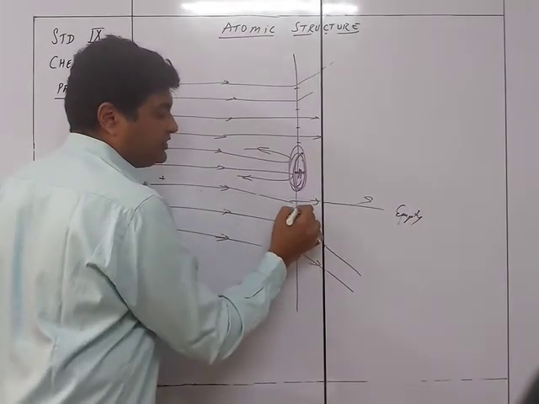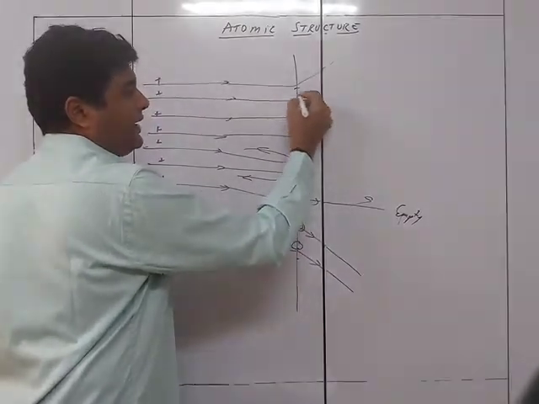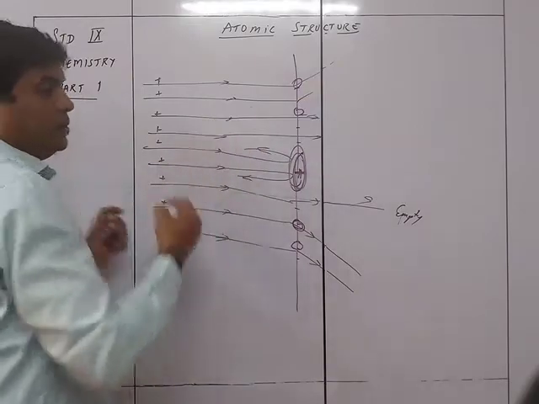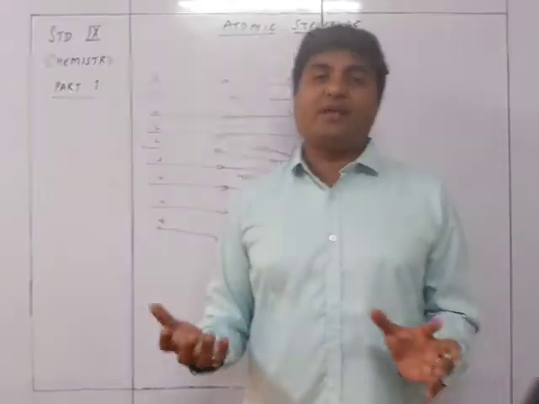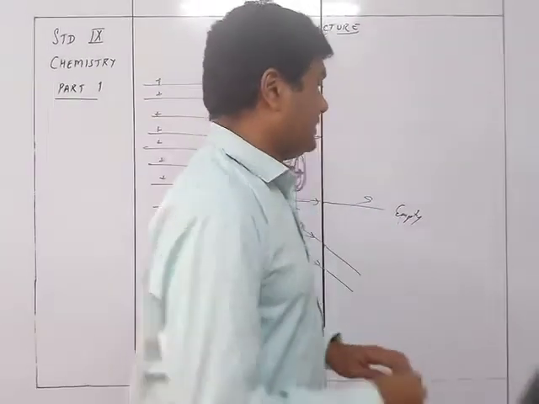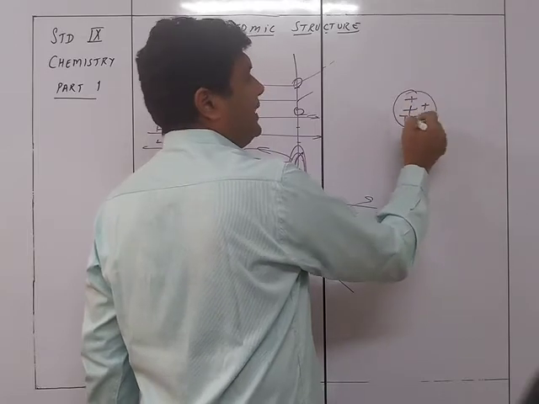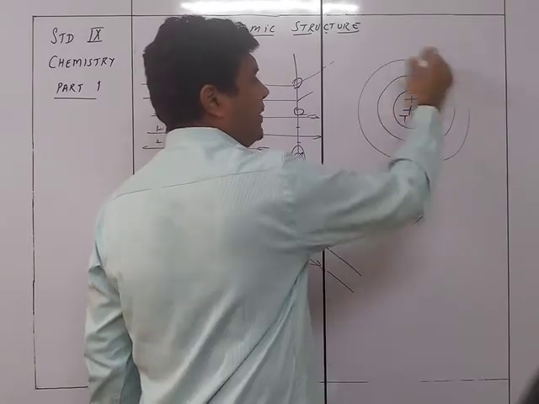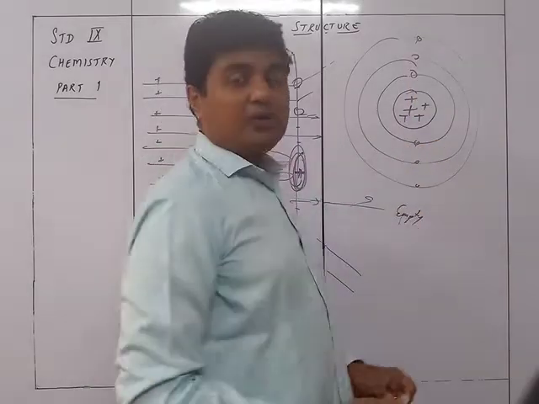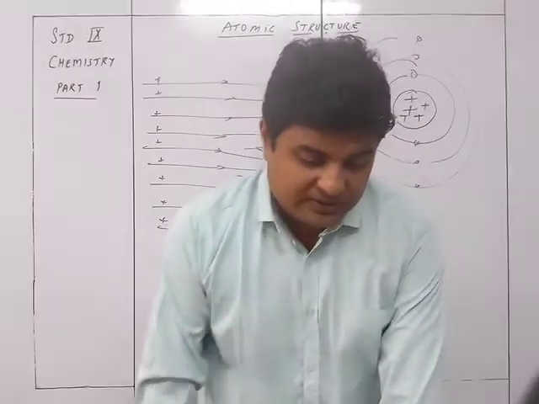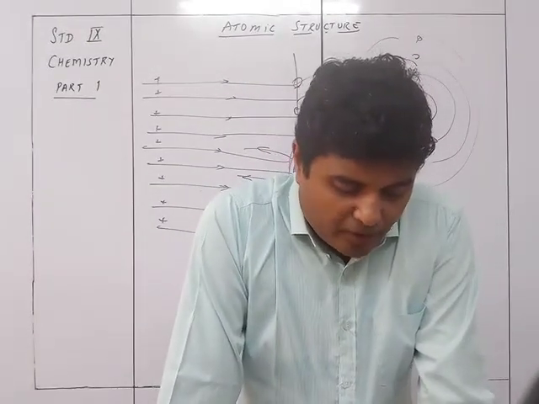And the one which got deflected, that deflection was because of the negative charge. So these were the negative charges which were present, which deflected the rays towards a particular side. So the deflection took place because of the electrons. So this gave rise to the structure that the nucleus is at the center, which is positively charged, with protons present in it, and the electrons are revolving around it in orbits. So this is how the structure was discovered by Rutherford.